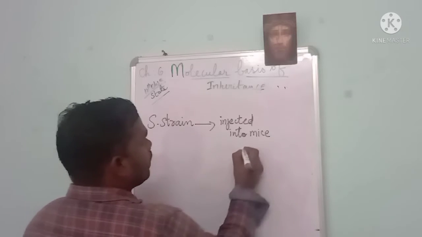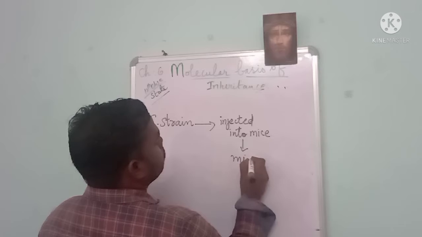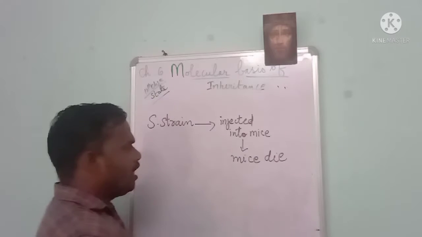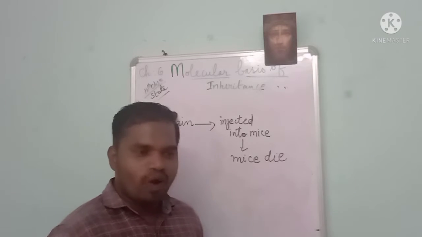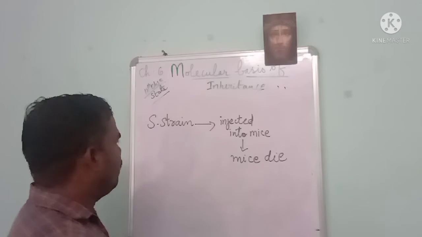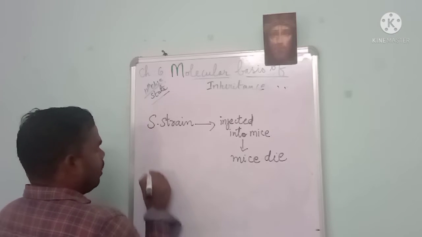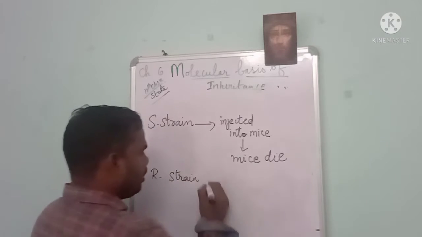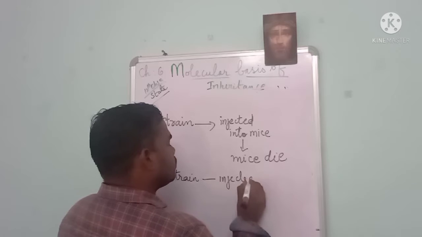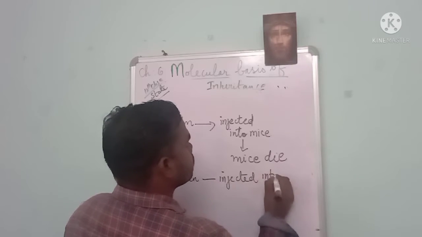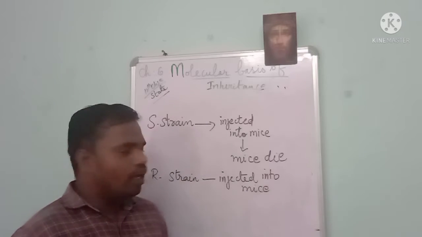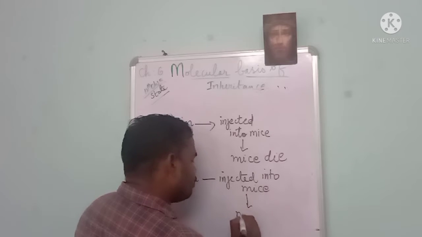When it was injected into the mice, to his observation, the mice died. He was wondering how it happened. What made it die? Then he started another experiment: he took the R strain, again injected it into the mice, and the mice is alive.